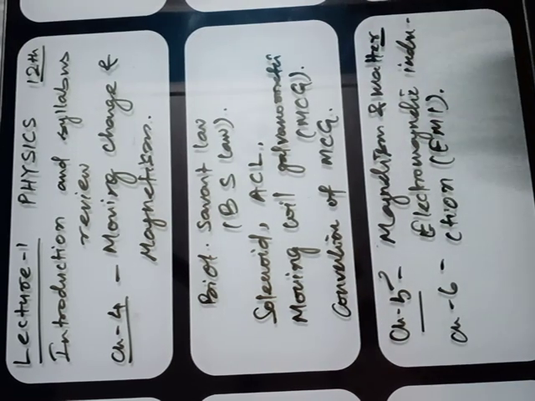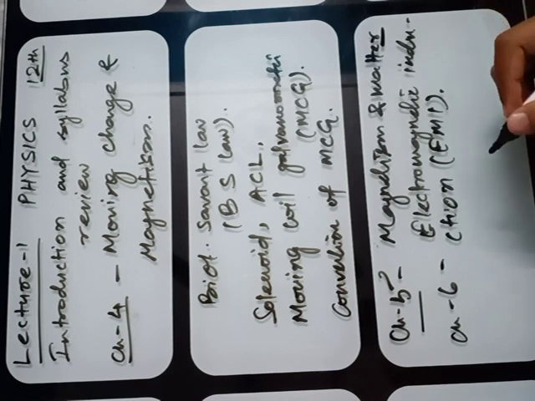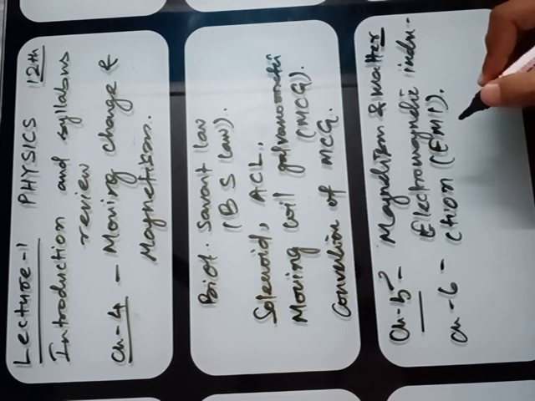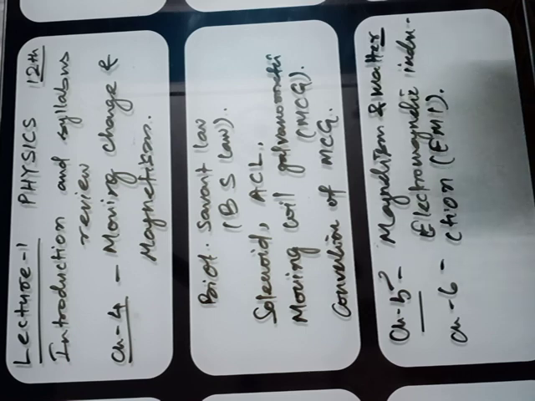Next you have to study Faraday law of electromagnetic induction, Lenz's law, and conservation of energy, motional EMF, electromotive force, eddy current that is produced in transformer and metallic plates.